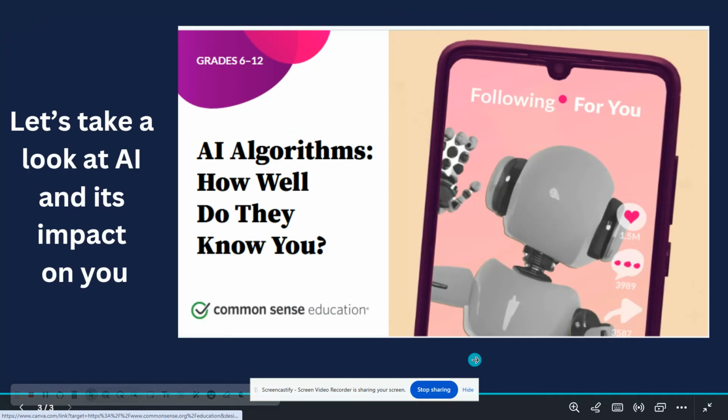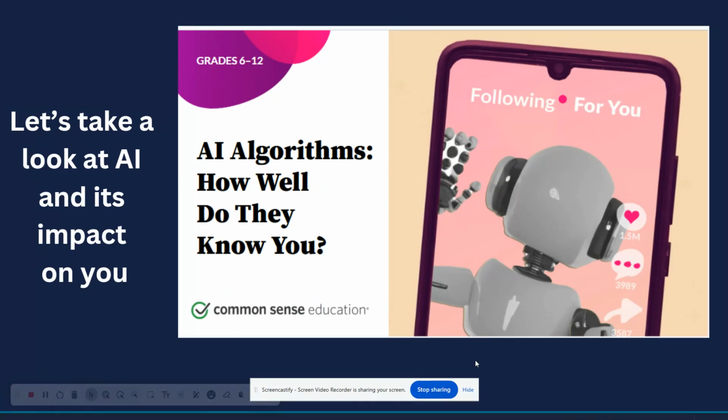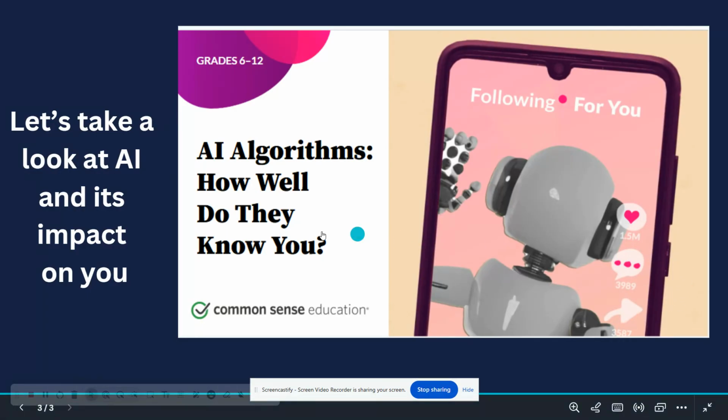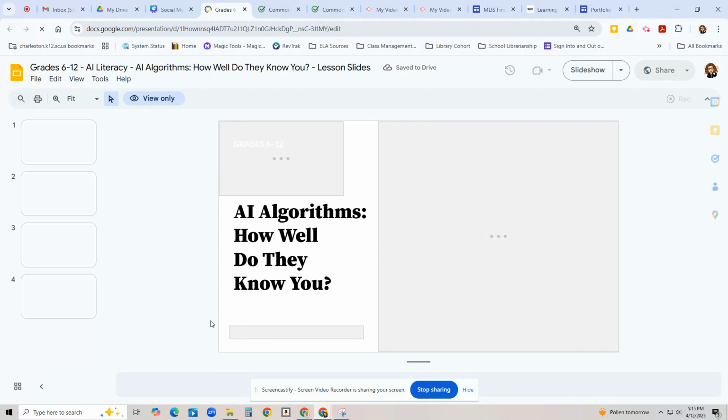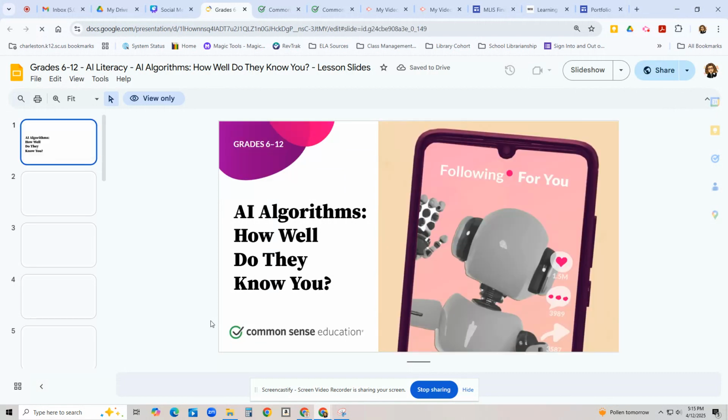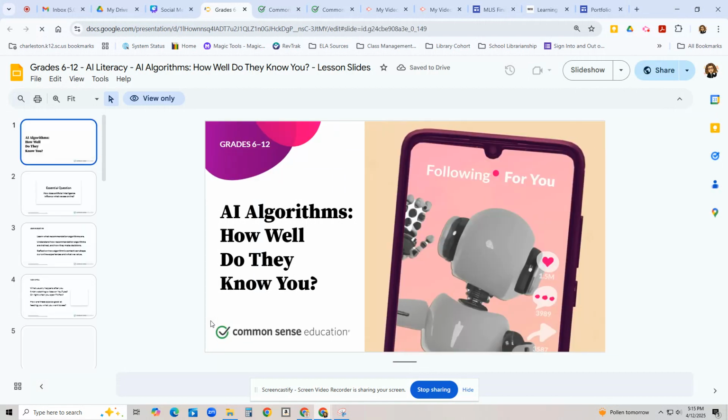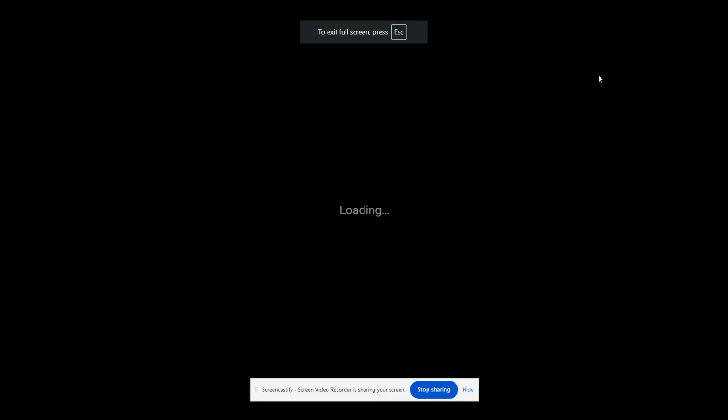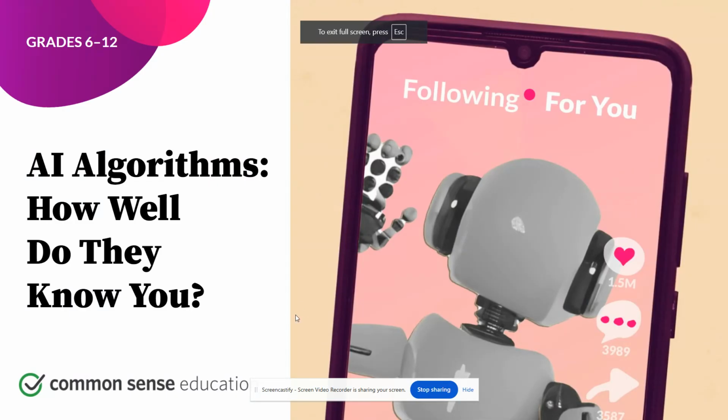and some information on how artificial intelligence gathers information on students. This is something that we specifically went over with the English 2 students, but I think it's relevant to all of our students. I know that digital literacy and social media is something that we go over in a lot of different departments, and so I thought this would be something great to share with all of you.